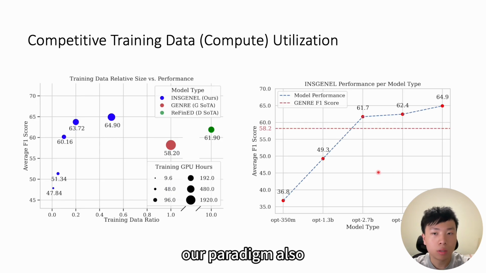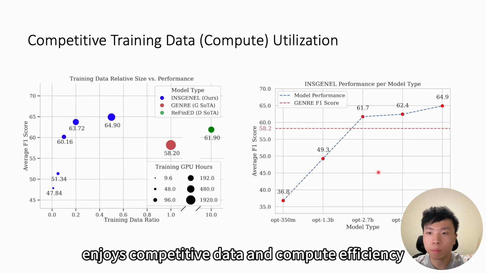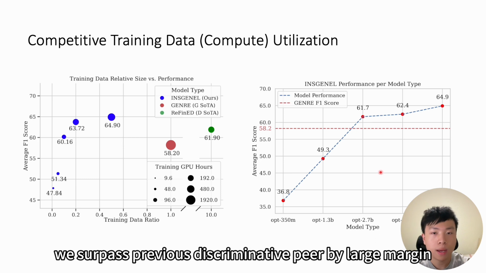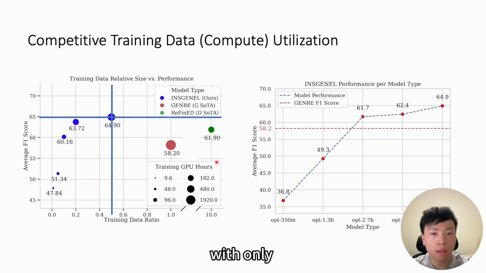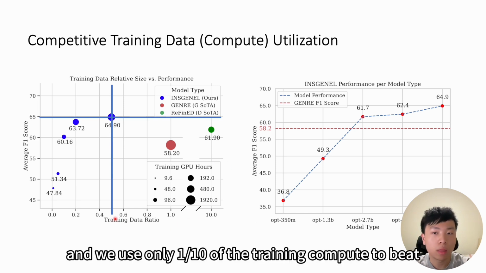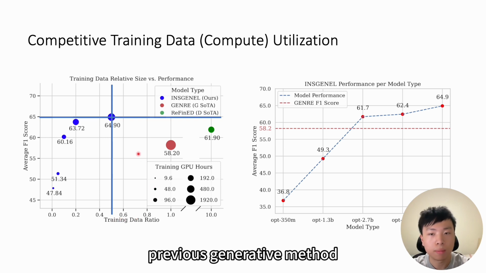Our paradigm also enjoys competitive data and compute efficiency. We surpass previous discriminative peers by a large margin with only 1/20th of the data, and we use only 1/10 of the training compute to beat previous generative methods.